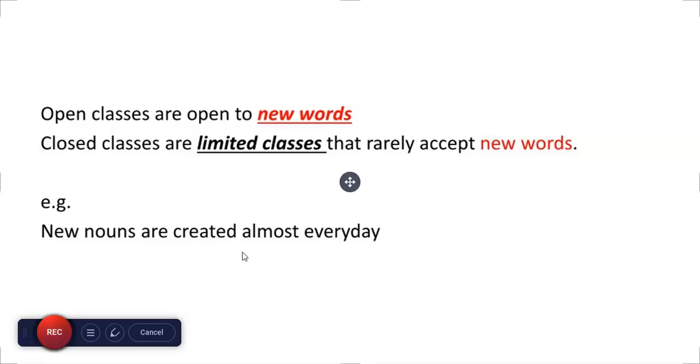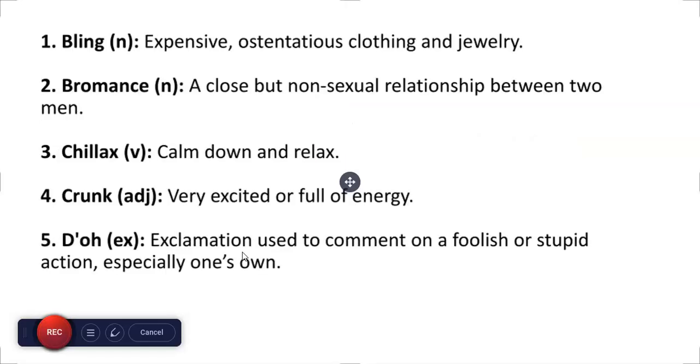For example, new nouns are created almost every day. Bling is a noun for expensive, ostentatious clothing and jewelry. Romance: a close but non-sexual relationship between two men. Relax: calm down and relax. The first one, crank. Crank, adjective, very excited or full of energy. Doh, exclamation, used to comment on a foolish or stupid action, especially one's own.